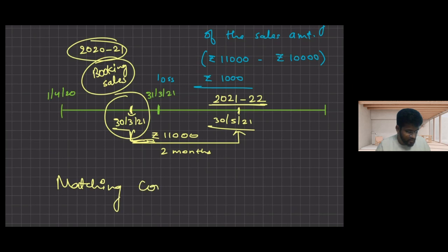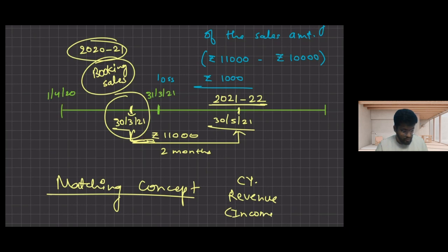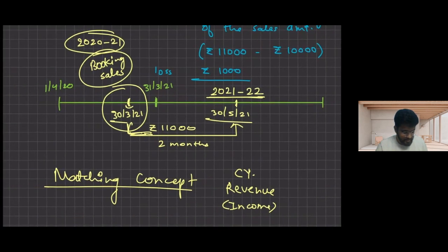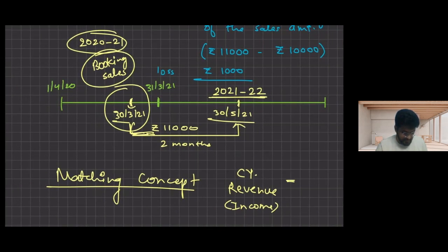Sir, what is the matching concept? Matching concept says that current year revenue or current year income should be adjusted with current year expenses or current year losses. So whatever is in the current year, you need to take care of it.